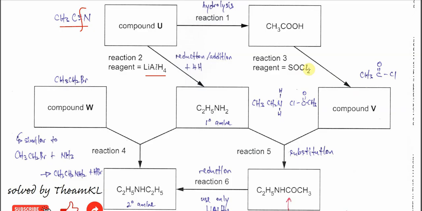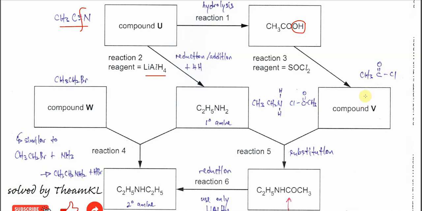This SOCl2 will form the acyl chloride. Why? Because the OH will be substituted by the chlorine in the SOCl2 to form this acyl chloride. So this is ethanoyl chloride, CH3COCl.